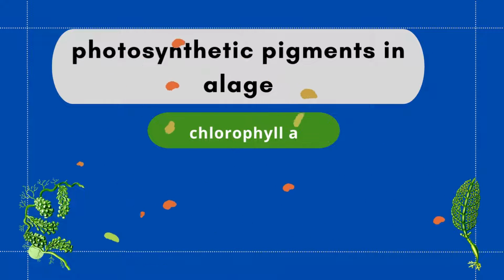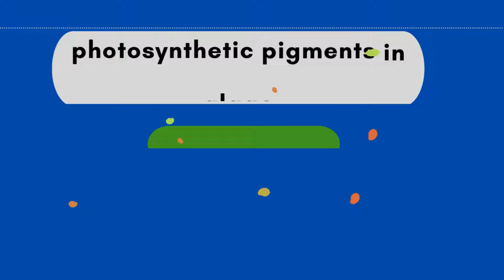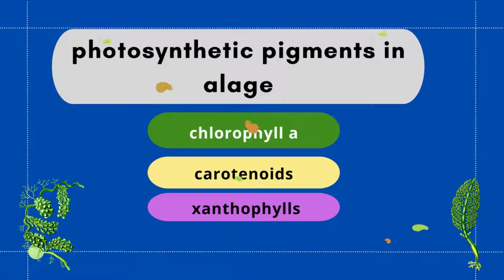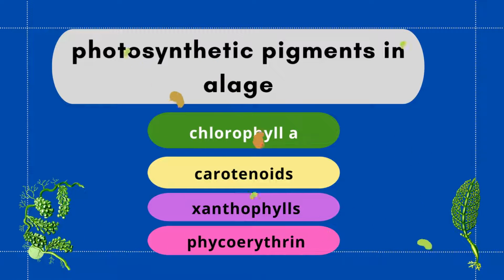Photosynthetic pigments are present in algae. Which photosynthetic pigments are present? Chlorophyll A, carotenoids. These carotenoids are of yellow or orange color. Xanthophylls and phycoerythrin. These photosynthetic pigments are present.